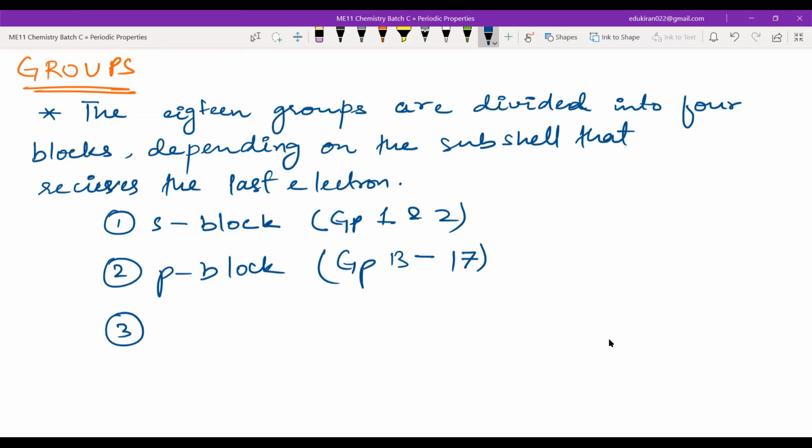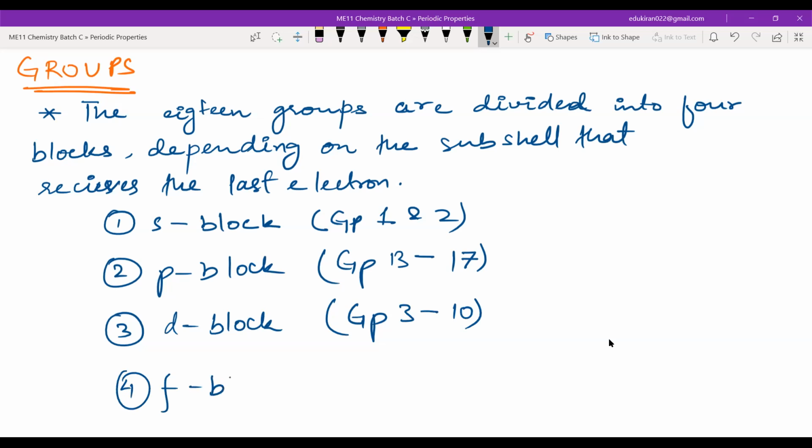Now after that comes what? The D block. The D block is from group 3 to 12. Then the F block. Now F block elements, they all are inside group 3 only.